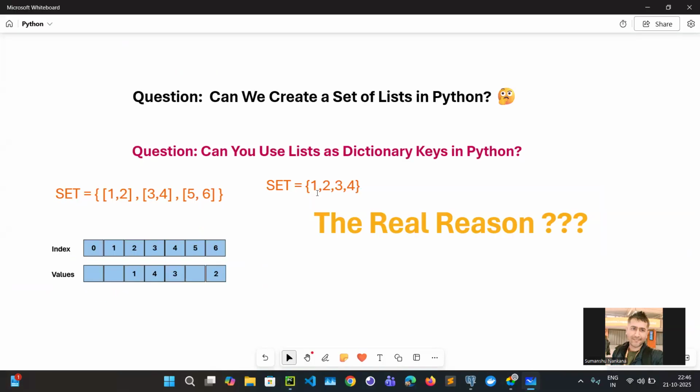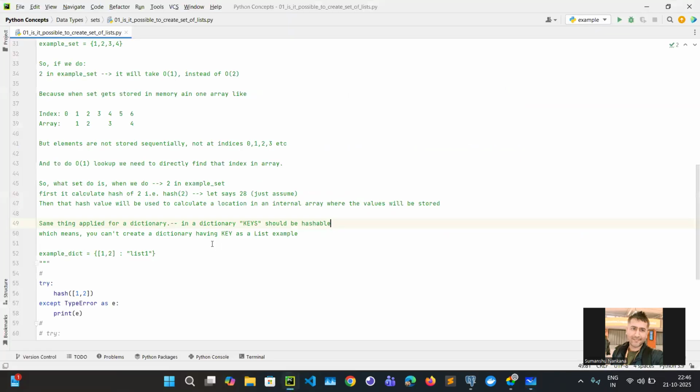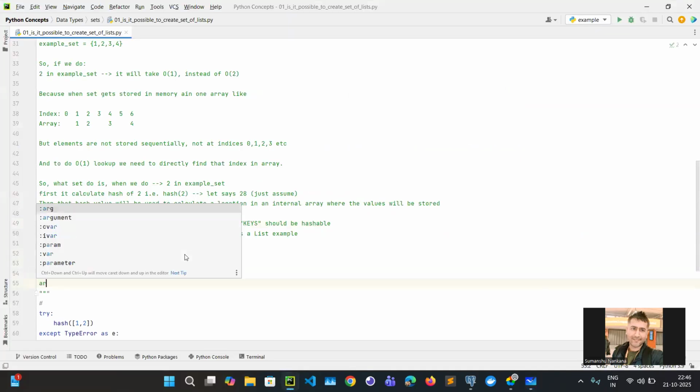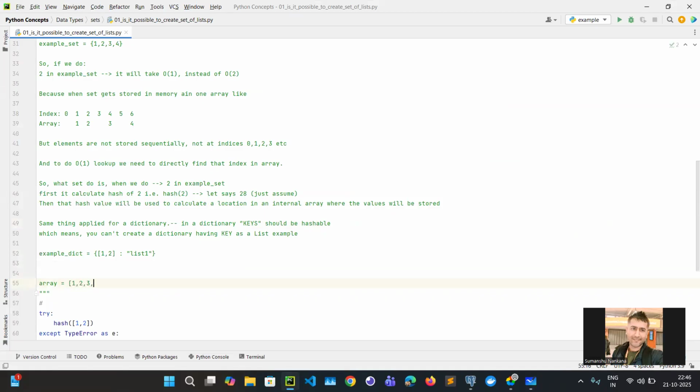But why is the set running a hash method? Because a list is also stored in memory. So why can't the set just store into memory? Because when you create a list, you did not get any errors. Similarly, when you create an array, let's suppose you are creating an array 1 2 3 4.